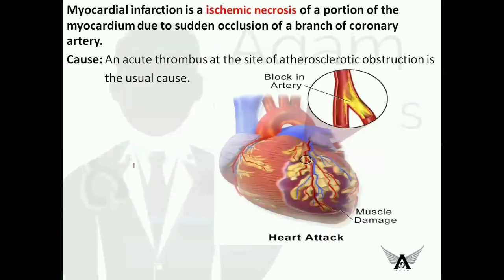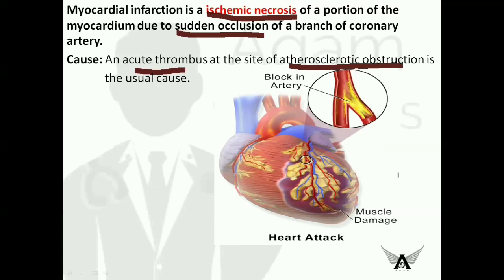So now let us see what is myocardial infarction. Myocardial infarction is an ischemic necrosis of a portion of myocardium due to sudden occlusion of a branch of a coronary artery. So what causes this myocardial infarction? It is usually an acute thrombus at the site of atherosclerotic obstruction.